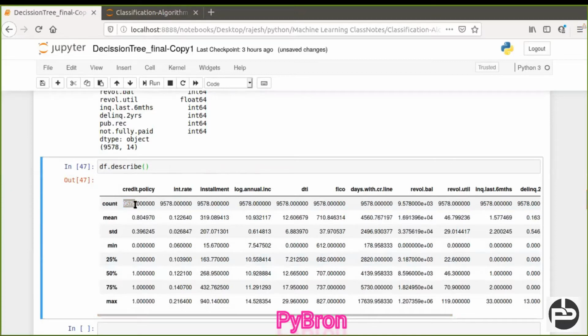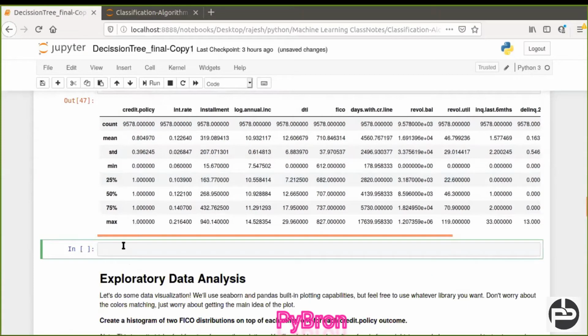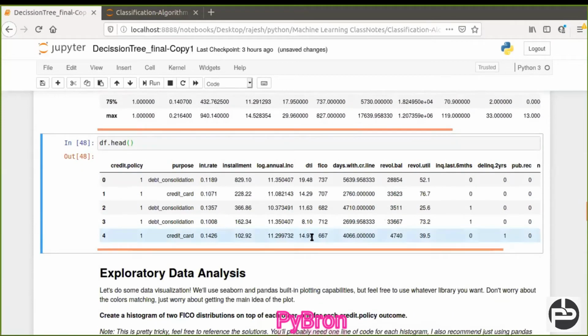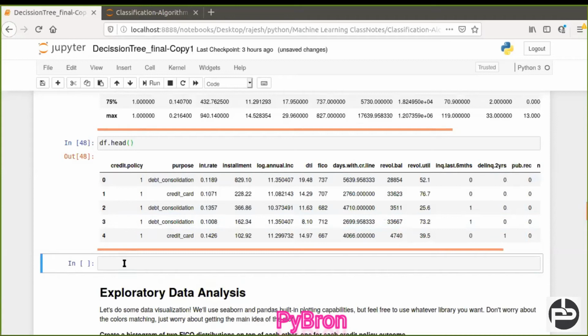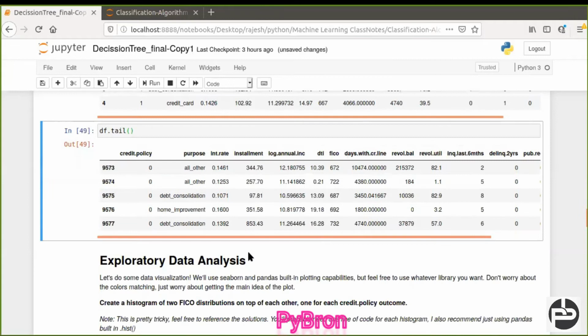And there is one more thing, the head function. How is the head function going to work? Let's see. It will give you the top first rows. Suppose you want to check the bottom 5 rows, then you can use the tail function. It will give the last 5 rows.